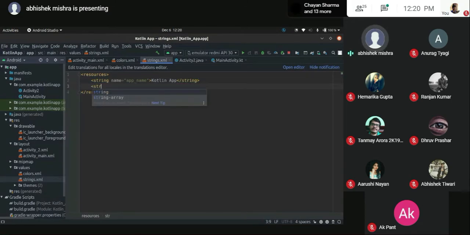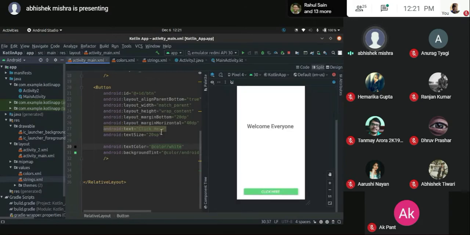And similarly for strings, if you want your application to have a simple set of strings, this is a markup language, so you'll learn it along the way. It won't be any problem. If I go for string and name it, simple name, and let us say I write hi there, you don't need to use inverted commas here. And once again, I'll show you how we use that.